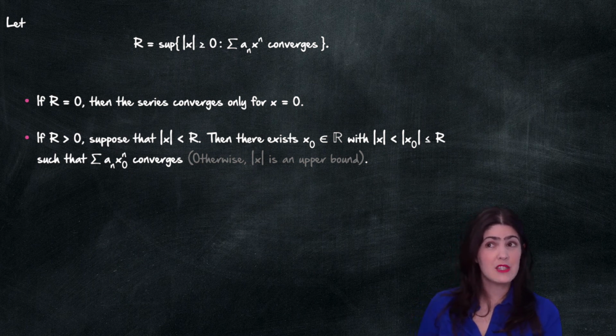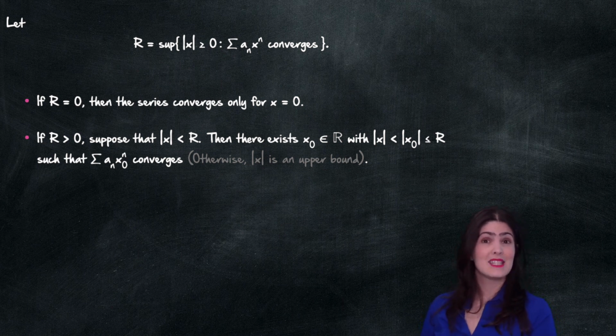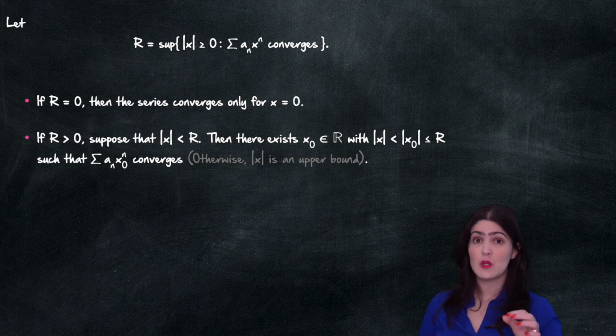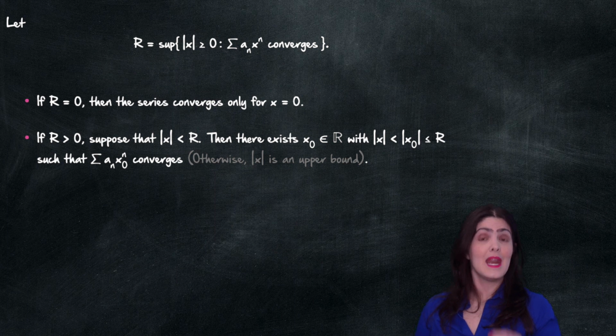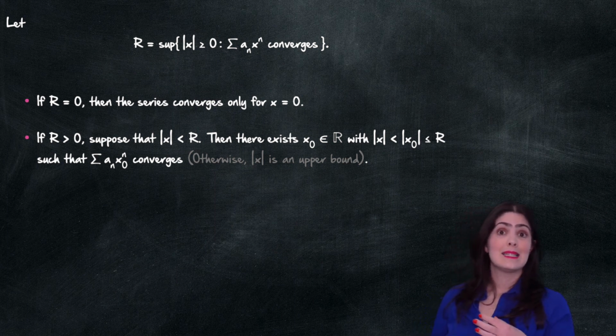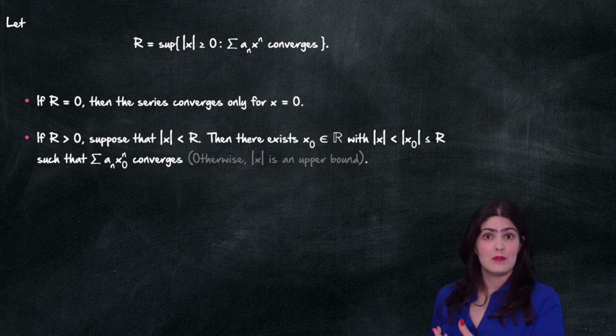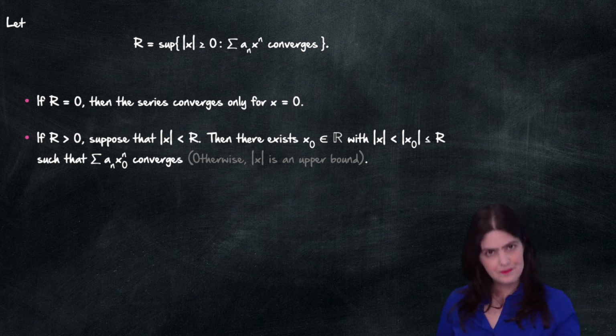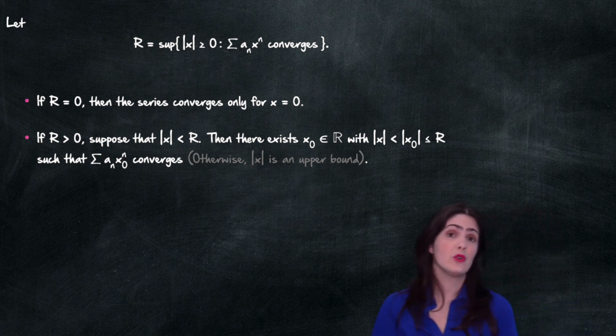But remember that R is the supremum, R is the smallest upper bound, and the absolute value of x is strictly less than R. So the absolute value of x cannot be an upper bound. Therefore, there has to be some value x naught such that this absolute value is bigger than the absolute value of x, and that my power series converges for x naught.